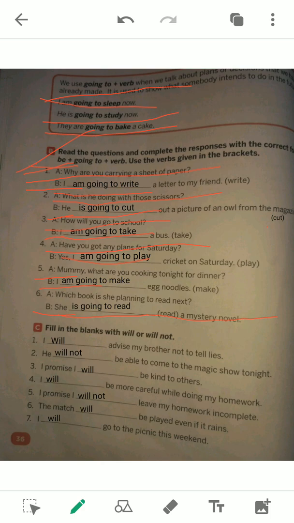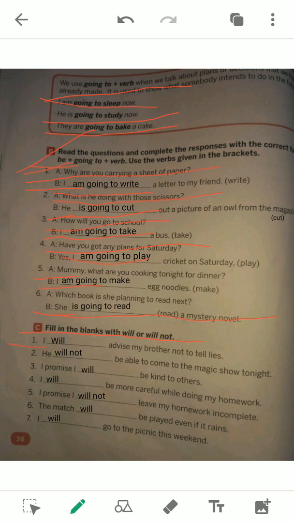So these are the situations. Now, in some cases, will or will not is used. Fill in the blanks with will or will not. In case of a negative action, we use will not, and in case of positive actions, we use will. But these are used to say that we will do something surely, in case of first person pronouns.